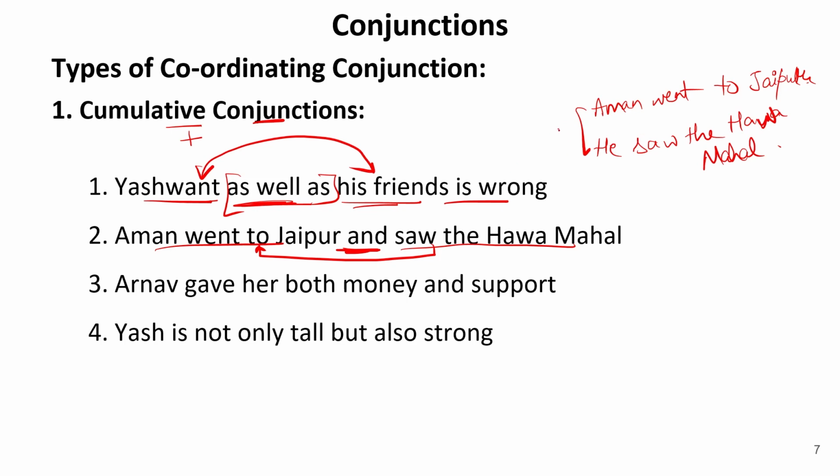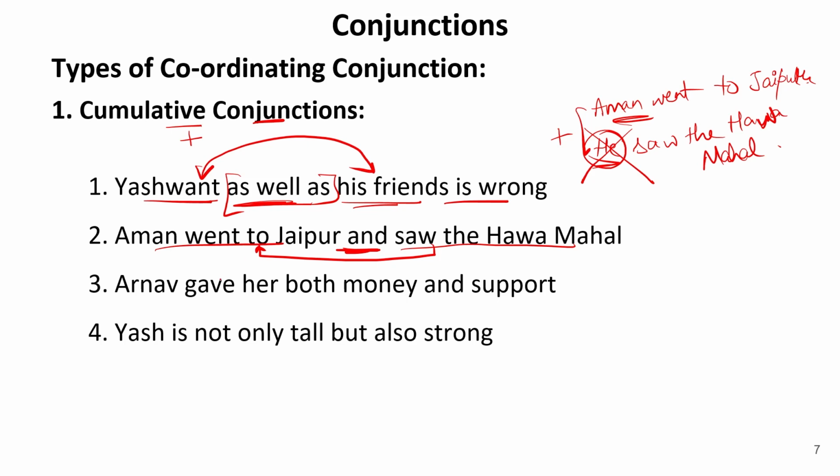We are just adding these two sentences together. And for that, we have just removed this he from here, because this he is a pronoun for Aman only. So this he refers to Aman only. Therefore, we have removed this he. And after that, the sentence is a compound sentence, that is, Aman went to Jaipur and saw the Hawa Mahal. So these two sentences have been cumulated.